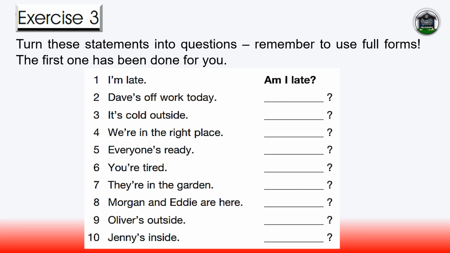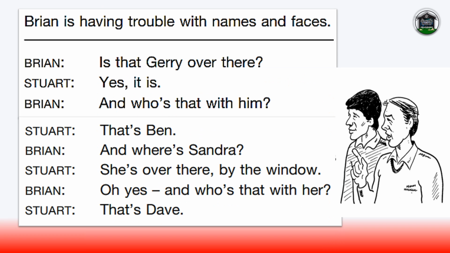Unit 1, Dialogue 8. Brian is having trouble with names and faces. Is that Jerry over there? Yes, it is. And who's that with him? That's Ben. And where's Sandra? She's over there by the window. Oh, yes. And who's that with her? That's Dave.